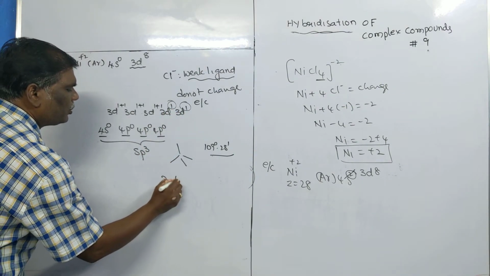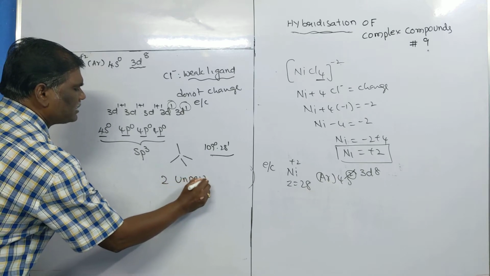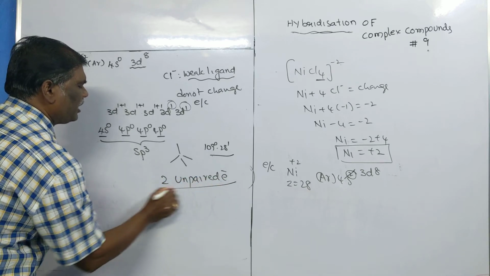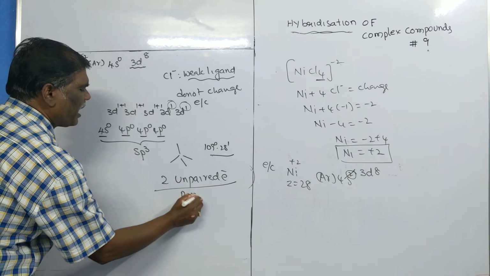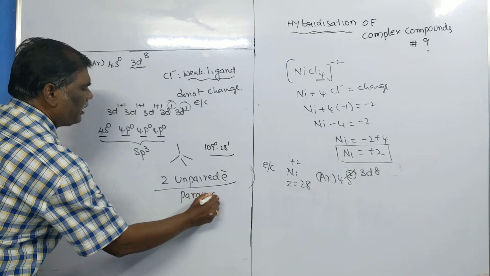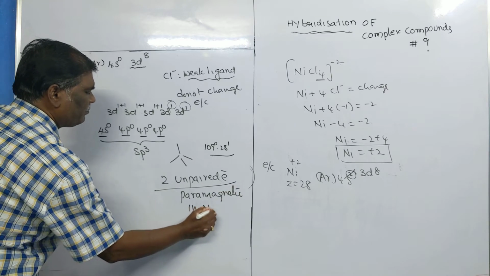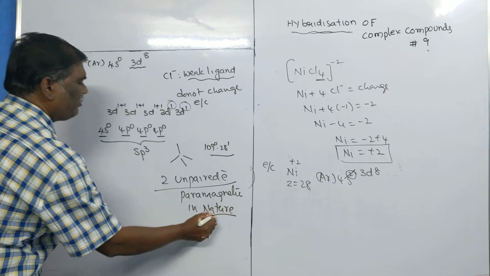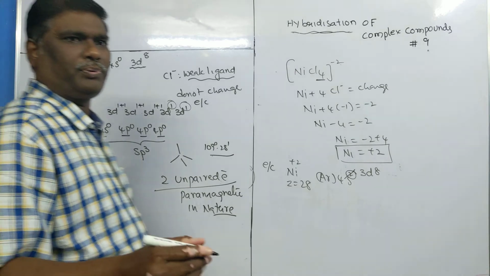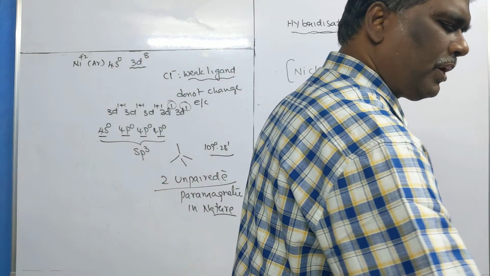Due to 2 unpaired electrons, this is paramagnetic in nature. Clear? Thus we explain the hybridization of this complex compound. Okay. The next one.